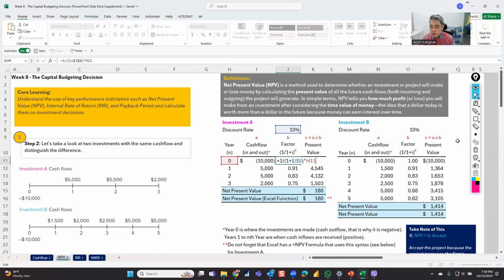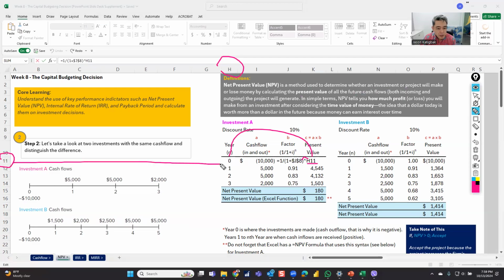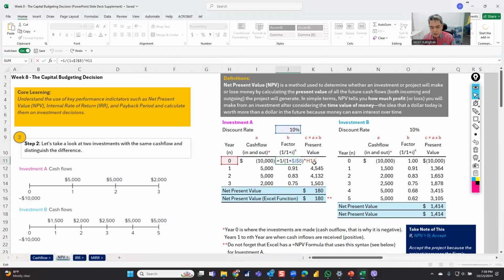Also, one thing that you want to see is that I am actually doing the caret and H11. So H11, H, then 11, is basically the number of years. So that's why it's important to get that calculation. So if I do that, for those years, right? The one that we did plus 1 year. So if I do that, I do that, I do that.